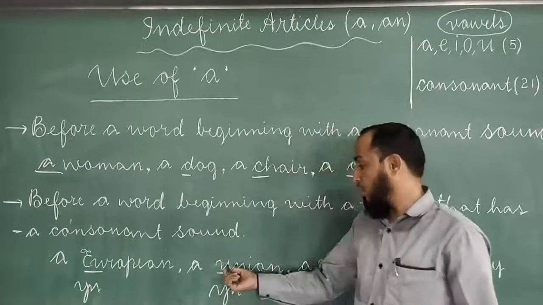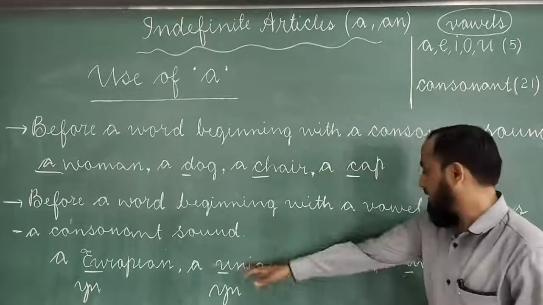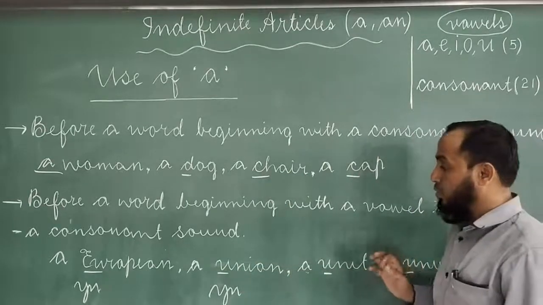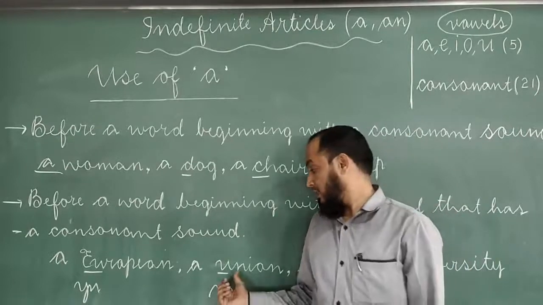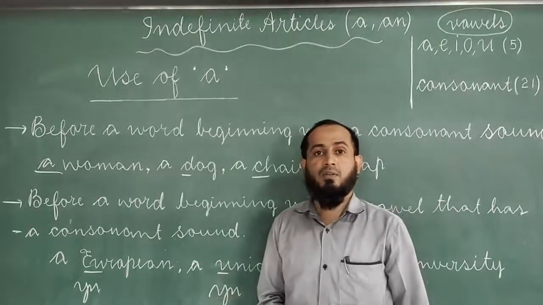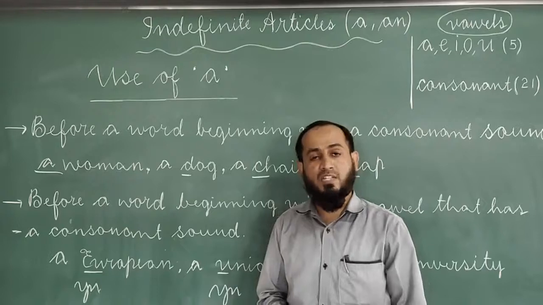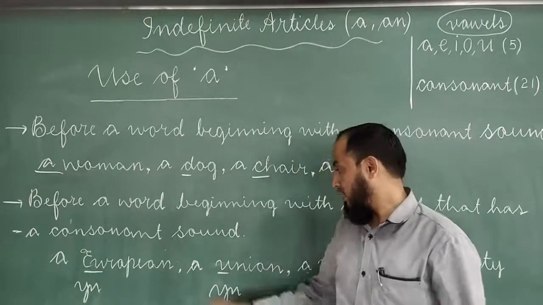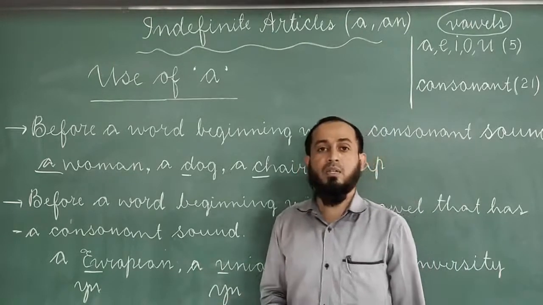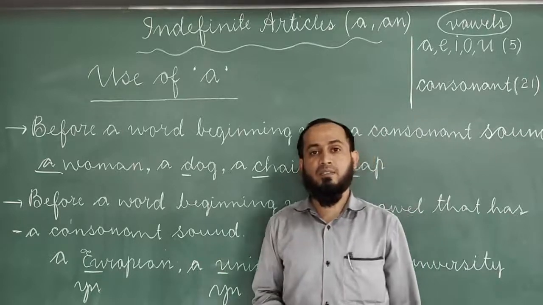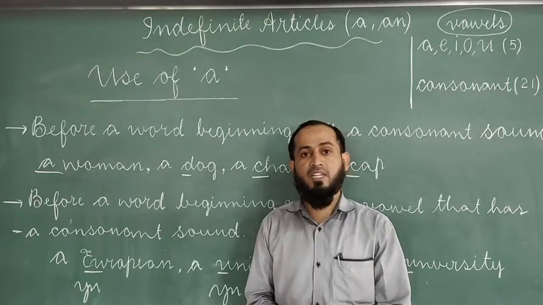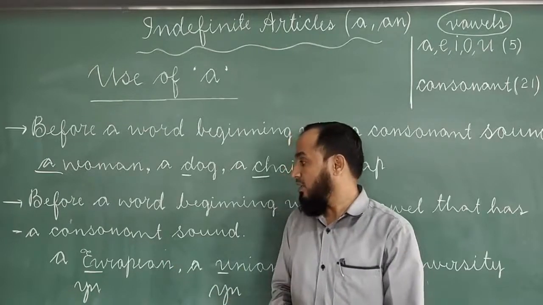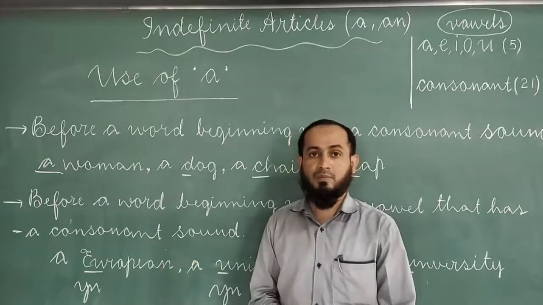Though U is a vowel letter, it gives a consonant sound. That's why we have to use a. So letter doesn't matter. We have to concentrate on the sound system. If there is a consonant sound, we have to use a.